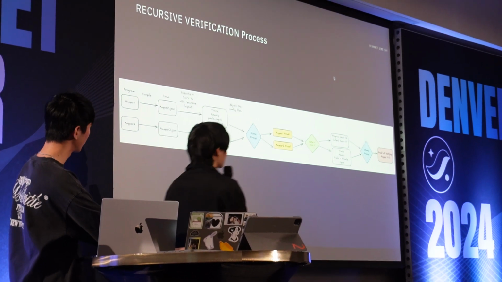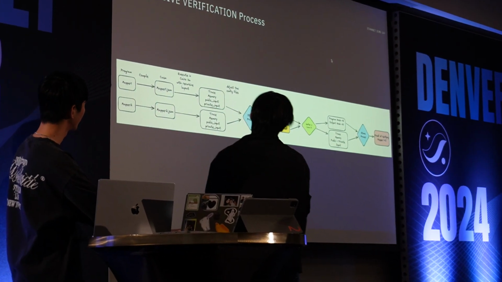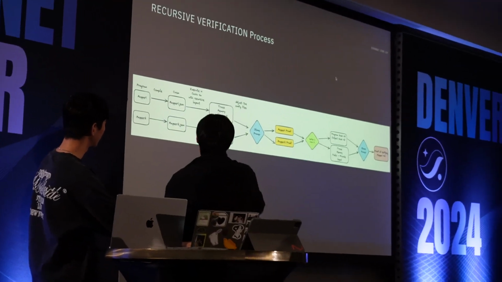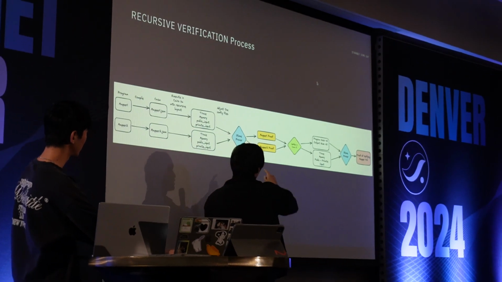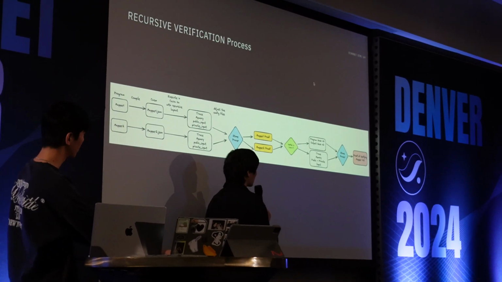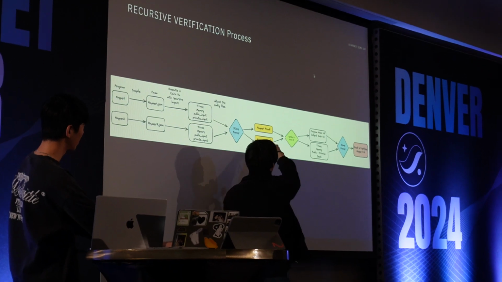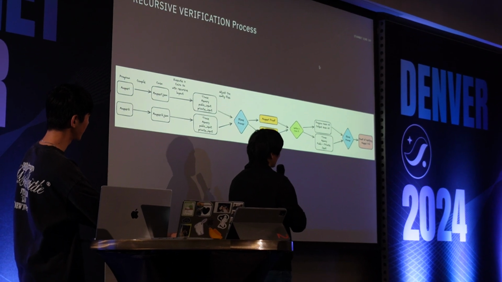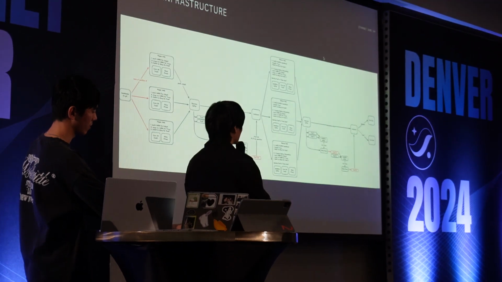This is inspired by SHARP, so we can build a local SHARP system using a Cairo 0 verifier. There'll be a mapper program 1 and mapper program 2, and they'll get the mapper 1 proof and mapper 2 proof from the stone prover. Then we verify these using a Cairo 0 verifier, which will have a trace of it verifying the mapper 1 and mapper 2 proofs. So after we prove the execution of verifying in Cairo 0, we get one proof that proves that we verified mapper 1 and mapper 2's programs.